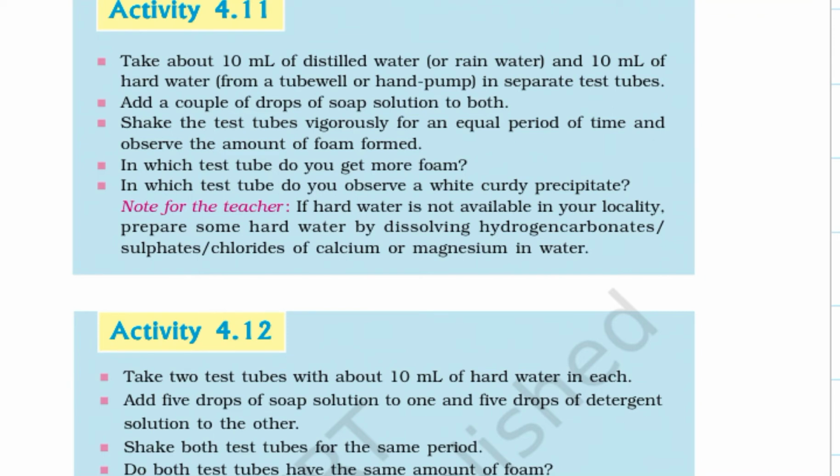You will see that in distilled water you will find foam, and in hard water you will find only a white precipitate. If hard water is not available in your locality, prepare some hard water by dissolving hydrogen carbonates, sulfates or chlorides of calcium or magnesium. So in hard water there will be white precipitates and in distilled water there will be foam.